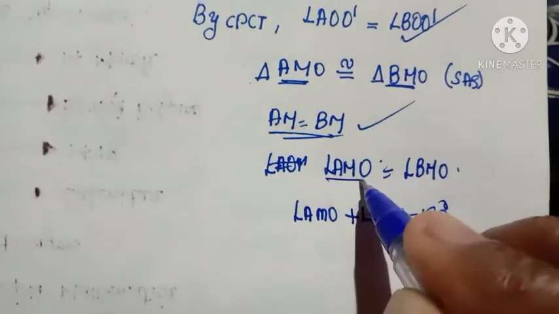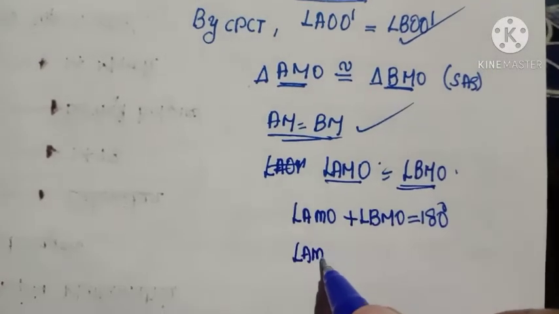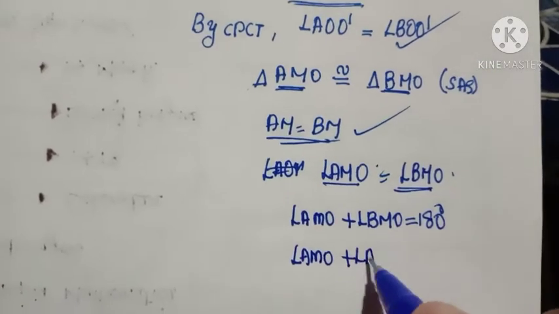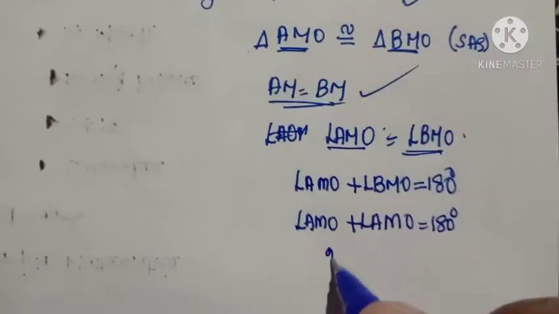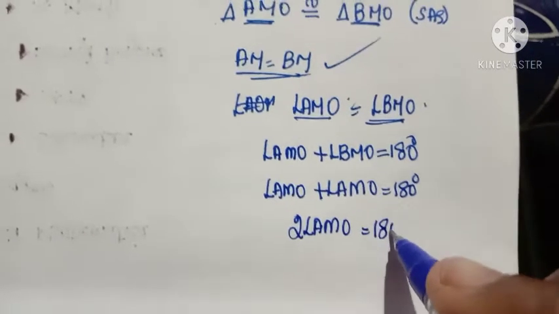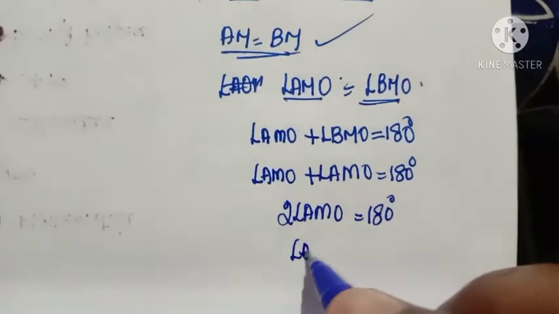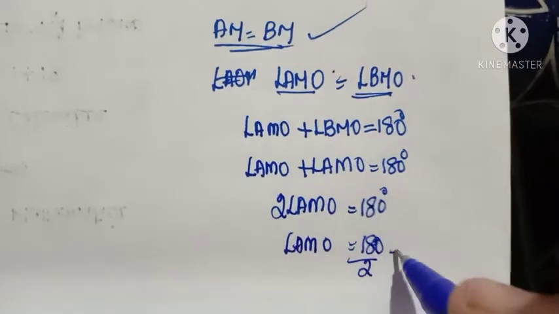Now replace BMO with AMO. So angle AMO plus angle AMO is equal to 180 degree. That is 2 into angle AMO is equal to 180 degree, or angle AMO is equal to 180 by 2. 180 by 2 is 90.